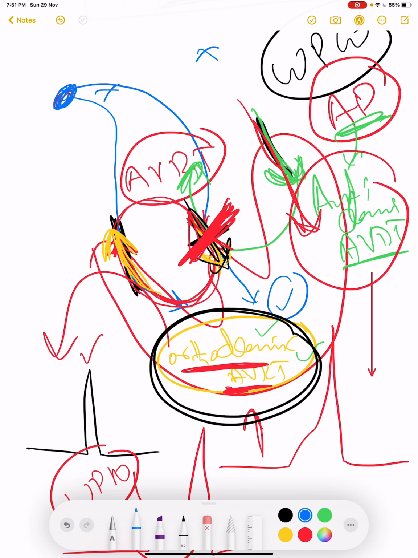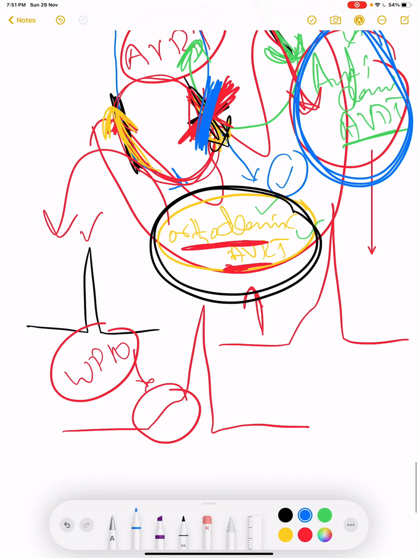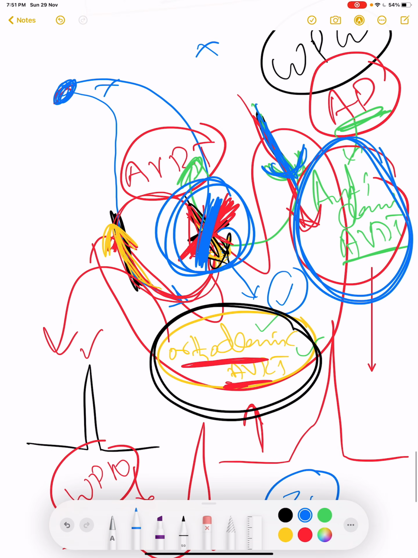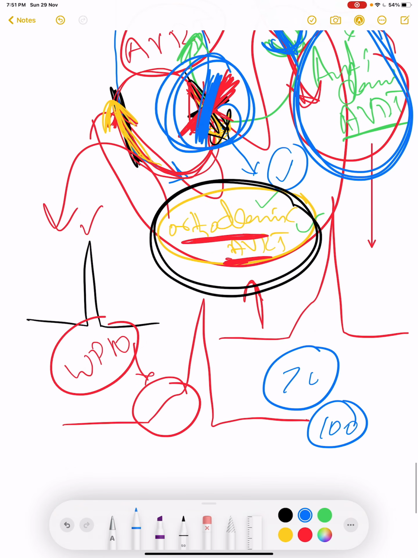On the other hand, in case of antidromic AVRT, we should know about the difference. If the rhythm is antidromic, if the complex is wide, we will not give AV node blockers. Because if we give an AV node blocker and we block the AV node, then what will happen? If previously 70% of impulses were following the accessory pathway, now if we block the AV node, 100% of the impulses will start following the accessory pathway, and we will exacerbate the problem. So in case of antidromic AVRT, we will not give AV node blockers.